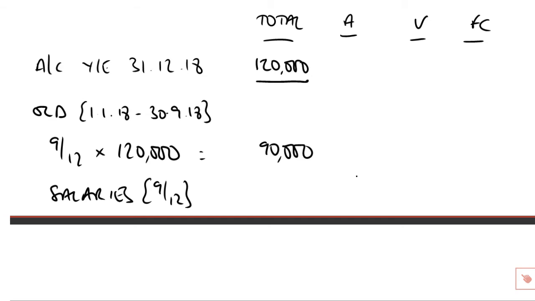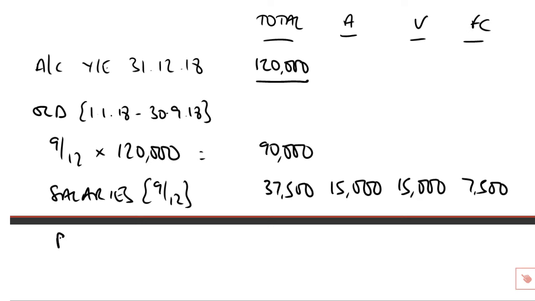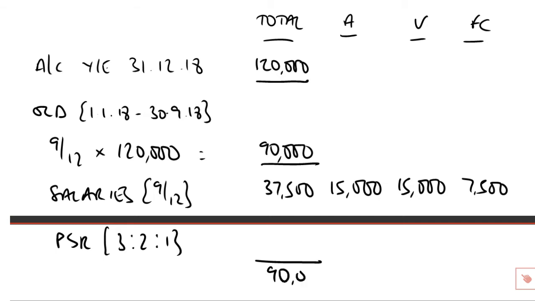So we want 9/12 of those salaries. 9/12 of £20,000, £15,000, and that is true for both A and V. FC's annual salary was £10,000, 9/12 of that will be £7,500. So salaries credited here, 15 plus 15 plus 7.5 is £37,500.